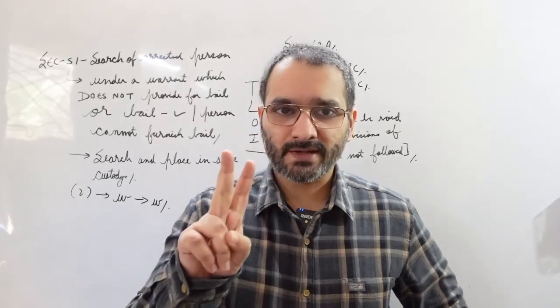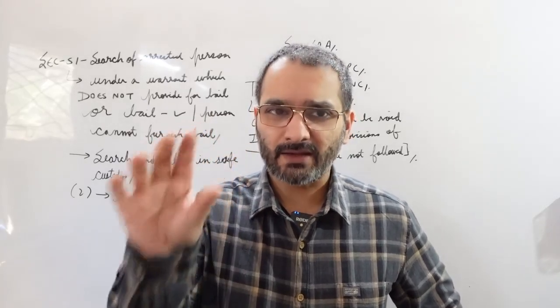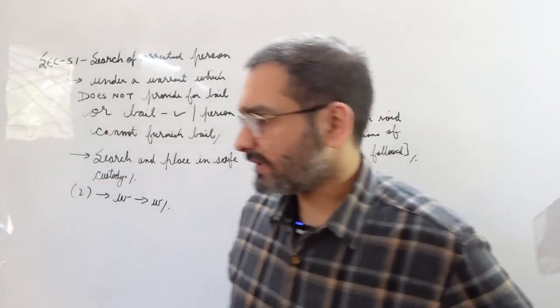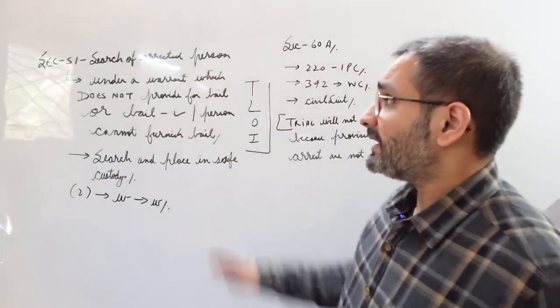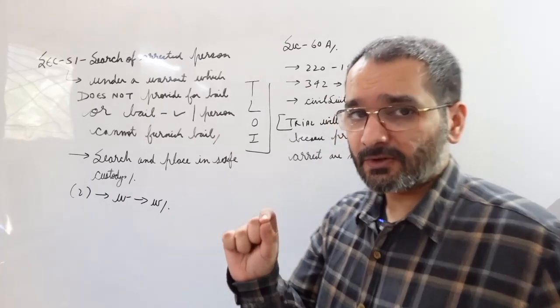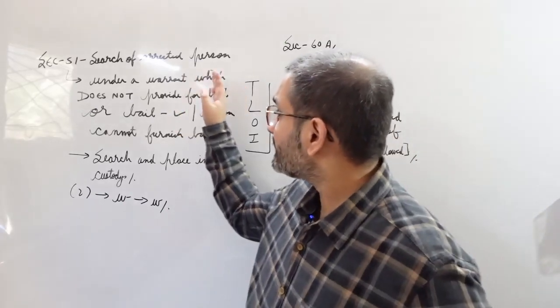Namaste. So two more sections related to arrest, very tiny minor sections, and then we move on to the accused coming to the court and how do we get them. Section 51 से आप अपनी sections वाली list में note down कर लीजिए. Now this is search of arrested person.